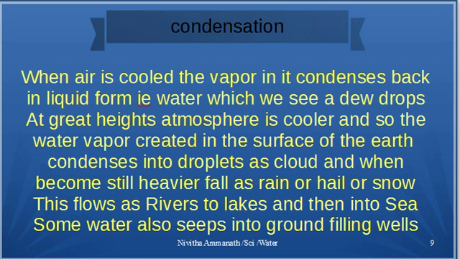When water is cooled, the vapor in it condenses back into liquid form from gaseous form. This is also found in dew drops, as in cool atmosphere or early mornings. At great height, the atmosphere is cooler, and so the vapor that is created from the surface of the earth condenses into droplets and clouds and fall down as rain. If it is very cool, then we have hailstorms or snowfalls.